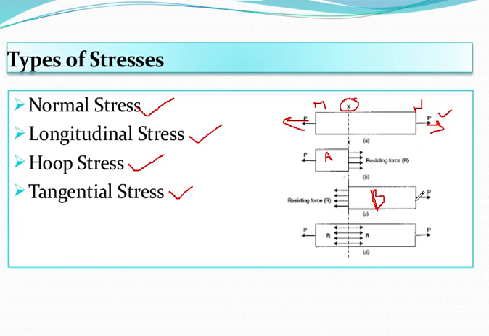Since the body MN is in equilibrium, every portion of it may be assumed to be in equilibrium.